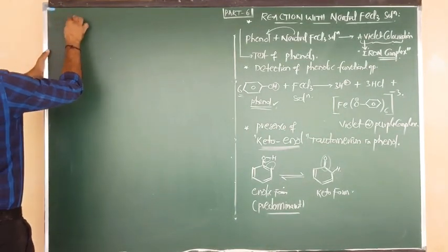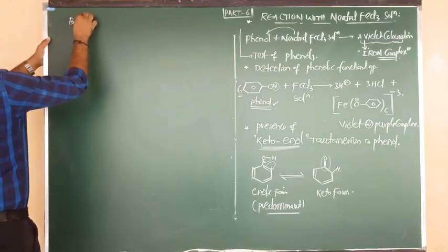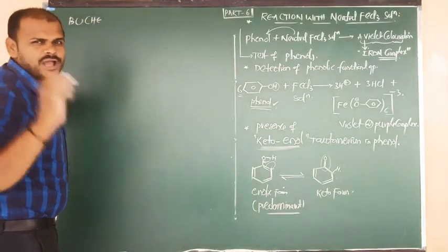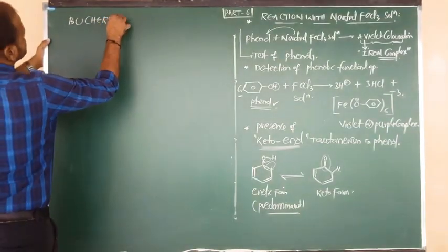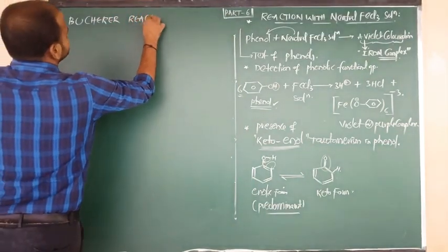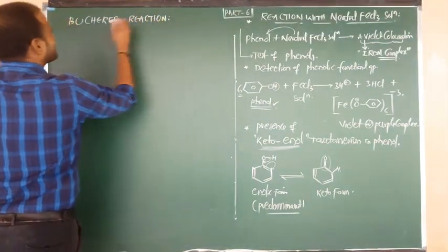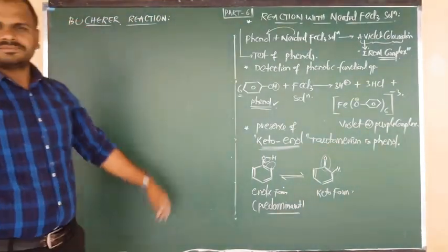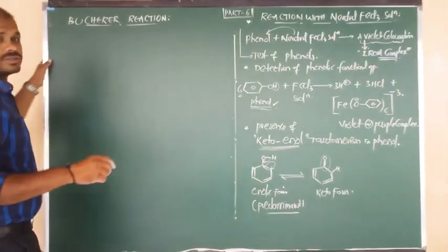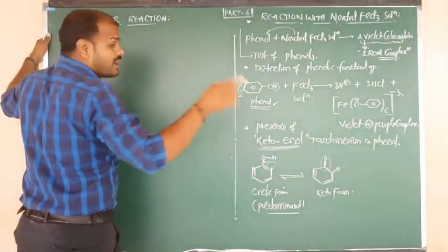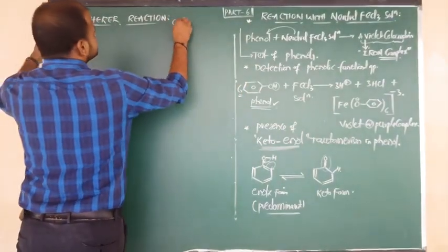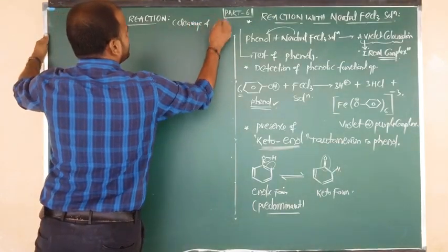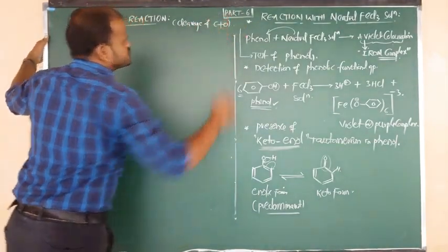Another property of phenols I am going to discuss with you. In that I am going to show you one more very important reaction. This is called the Becquerel reaction. What is meant by the Becquerel reaction? It is a very important reaction. And one more thing: in this reaction, which type of bond goes to be cleaved? This is nothing but the cleavage of the C-O bond that takes place.